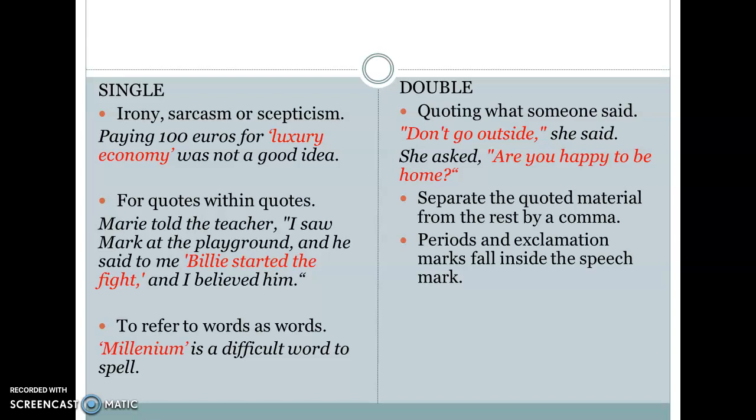And in the case of example number 1, "Don't go outside," the comma, exclamation marks and periods fall inside the speech marks. That is, when "she said" or "he said" is part of what comes next.